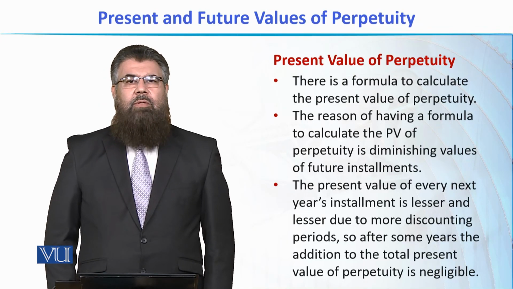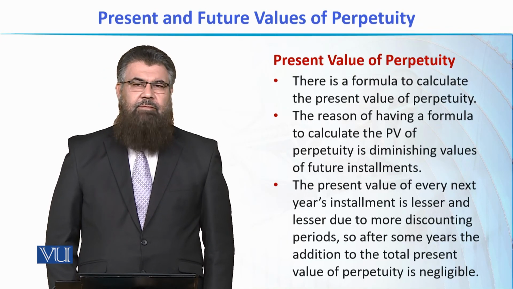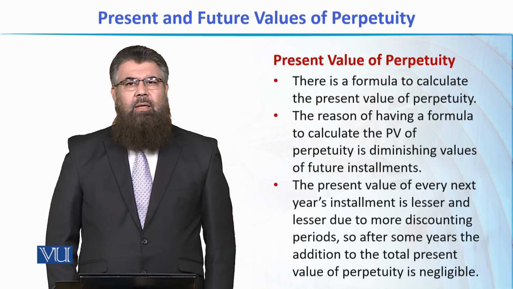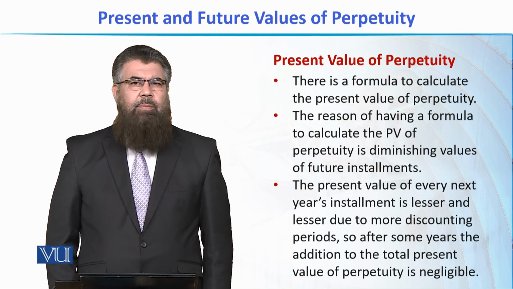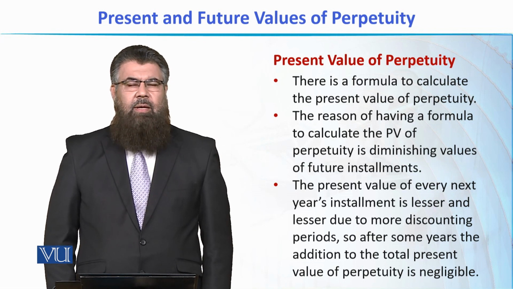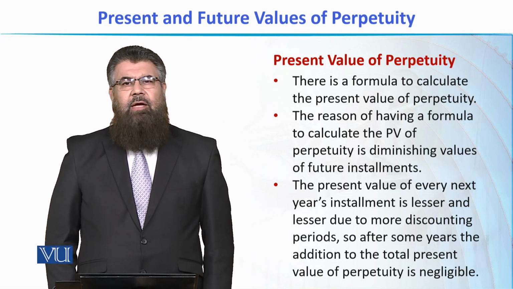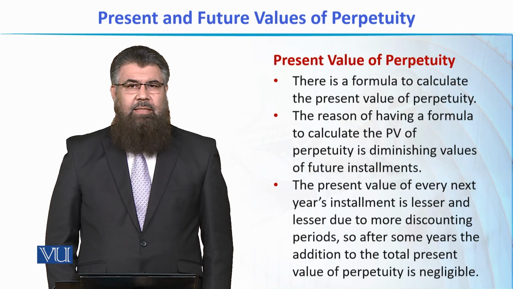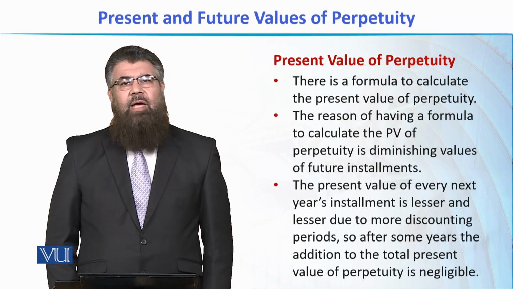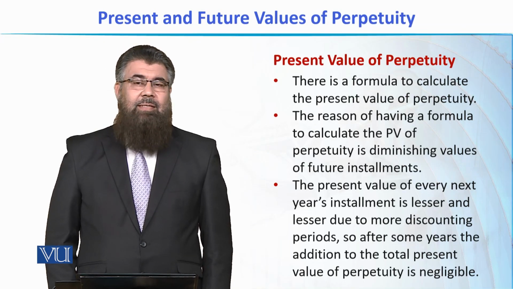Now, what about the present value? The first thing that comes to our mind, that like future value, we cannot also calculate the present value of a perpetuity. यानी अगर perpetuity में infinite number of installments होती हैं और उनकी फ्यूचर वैल्यू नहीं कैलकुलेट की जा सकती, तो उनकी प्रेजेंट वैल्यू कैसे कैलकुलेट की जा सकेगी?